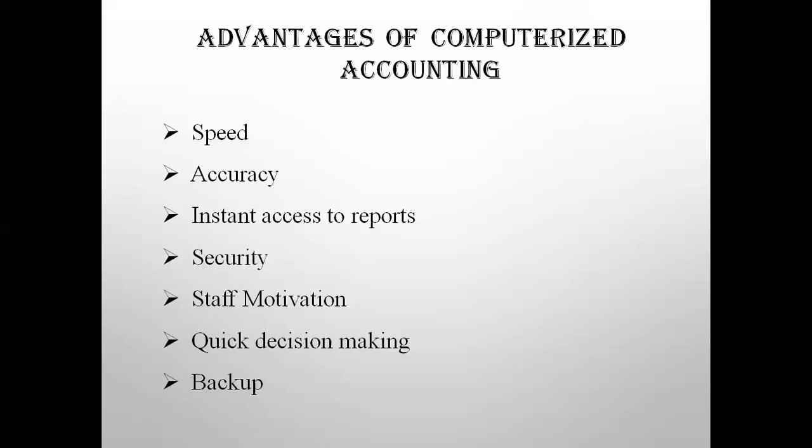Second one is accuracy. You can make accurate calculations automatically. When the data is fed, it is calculating automatically and eliminates all the possible errors. Minimization of error makes the system more reliable and accurate. So this is one more important feature of computerized accounting.